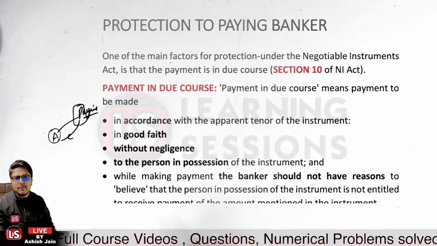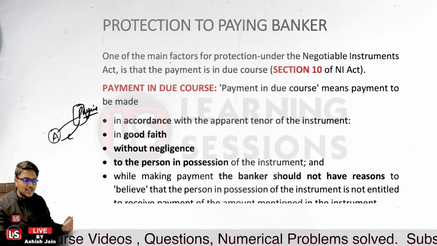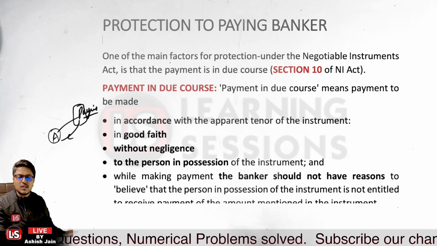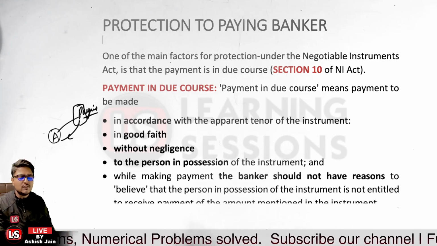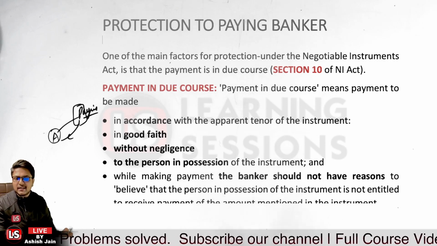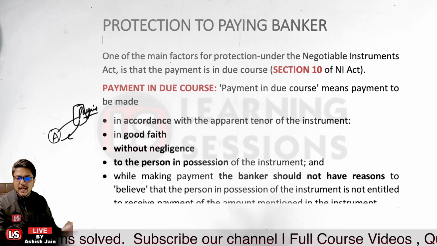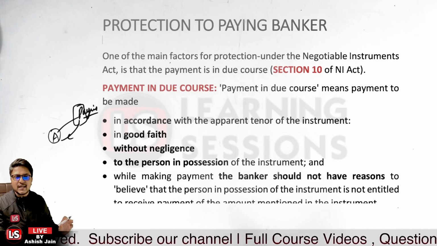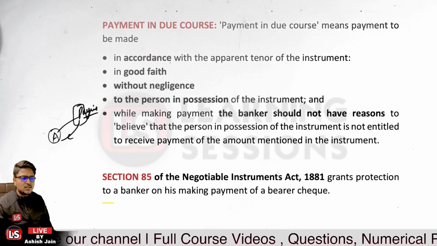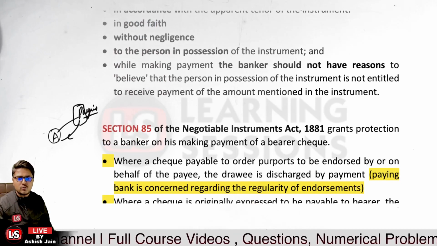And while making the payment, the bank must not have any reason or ground to believe that the person in possession of the instrument is not entitled to receive the payment. If such payment is made, it is said to be payment in due course, and the paying bank gets the protection in that particular case. Is that clear?